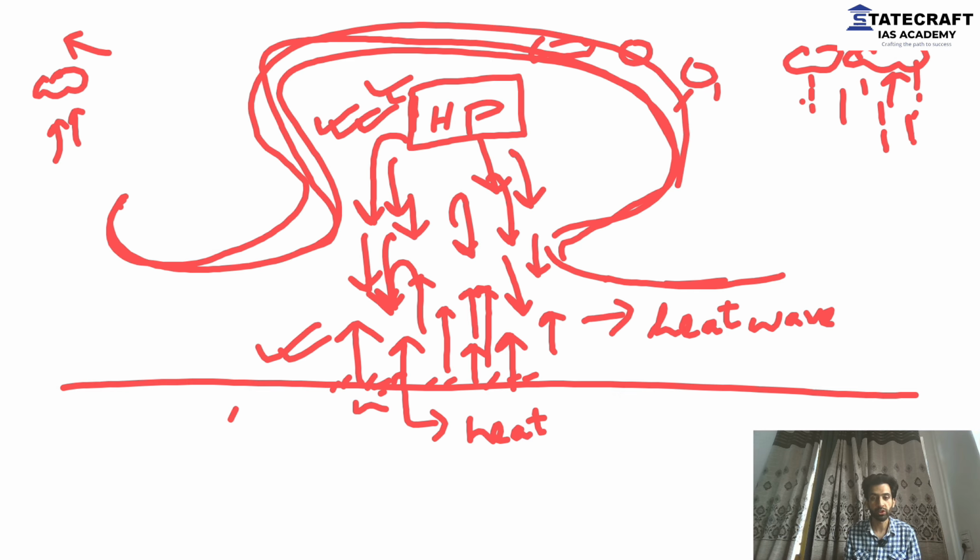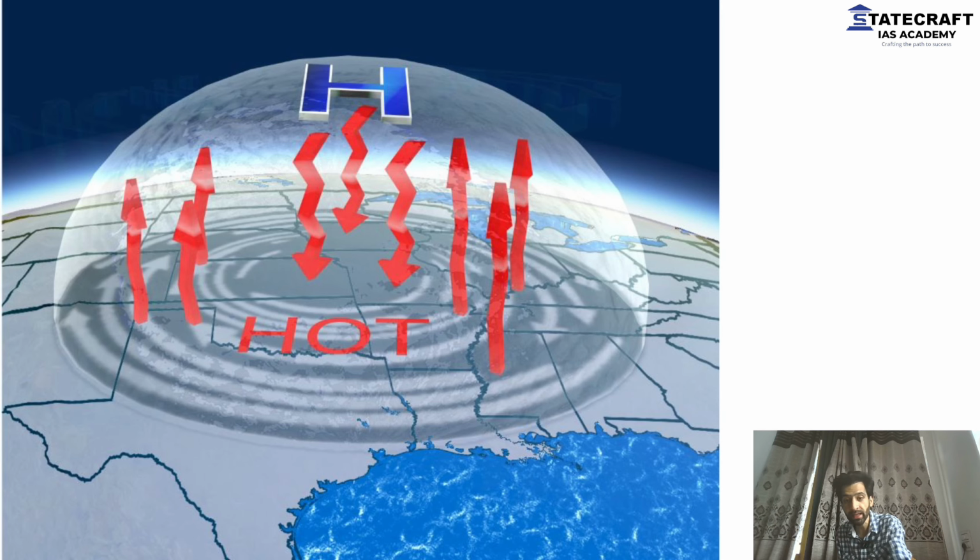You might get a question in exam. What is the role of omega block in the heat wave? I mean, they will play with the words. You should know all the words that are associated. They might play with words. The question will be very much like, what is the impact of omega block on the climate extremes? Or we say a heat dome.